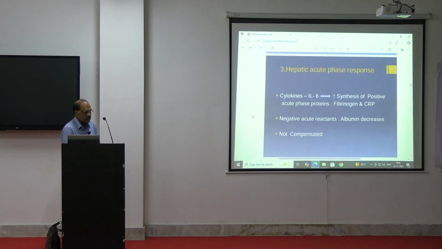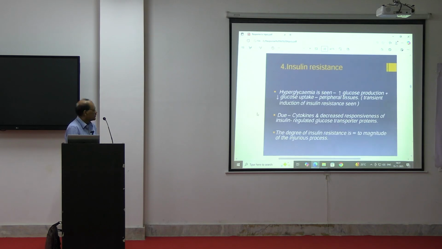They are not compensated in this phase. So these are chronic changes. Due to the hepatic changes, these problems may occur. There will be insulin resistance. Insulin is secreted from our pancreas, the islets of Langerhans. So hyperglycemia is seen in these cases. There will be increased glucose production, decreased glucose uptake, and transient induction of peripheral tissue insulin resistance.